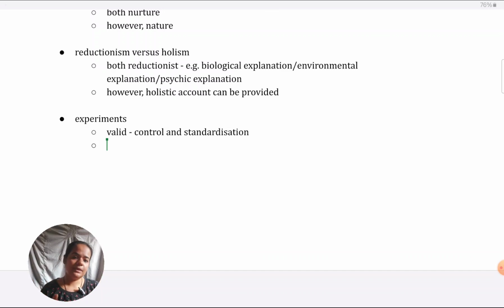You could also take weaknesses of experiments. The experiments that have been done in this area, they have been natural experiments. They've been only correlational, like evidence has emerged from them. They've not been able to establish cause-effect relationships. For example, Seligman's study is often criticized for not being able to establish that pessimistic attribution style is the reason for depression.